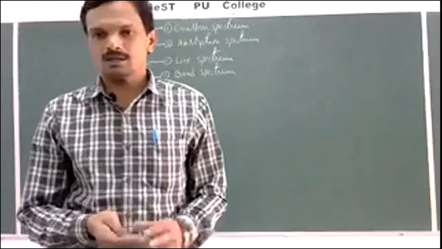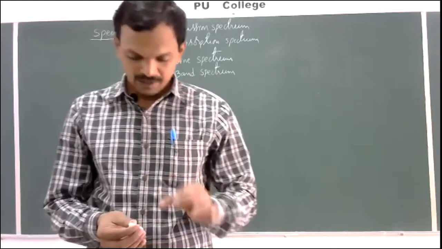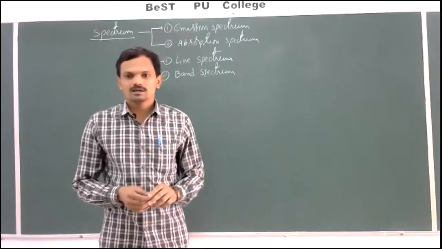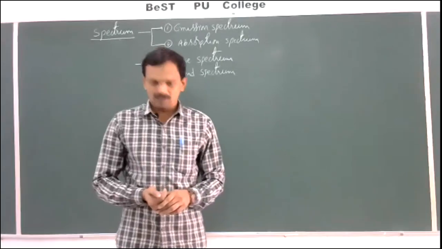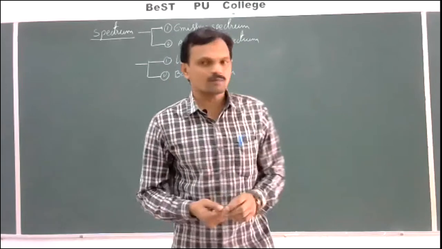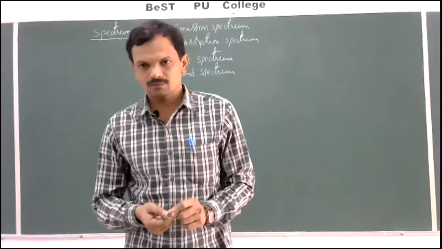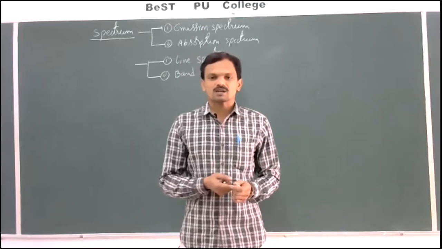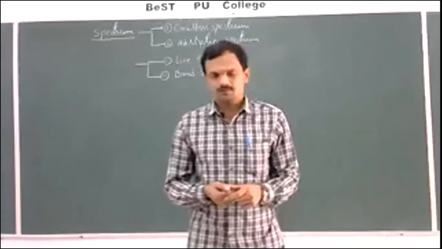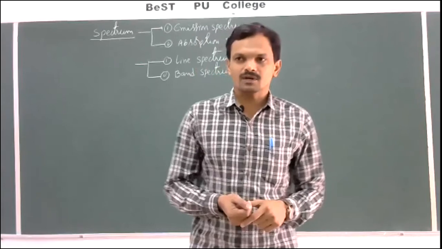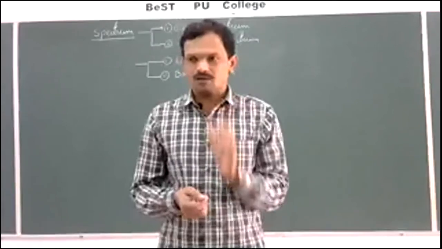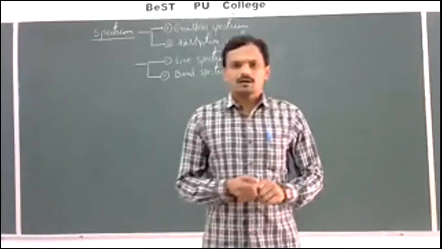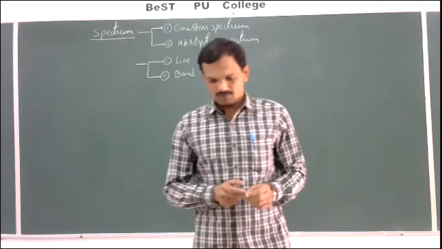In yesterday's class, we discussed spectrum. There are two types of spectrums depending on emission and absorption of radiation, known as emission spectrum and absorption spectrum. Emission spectrum is obtained due to emission of radiation, whereas absorption spectrum is obtained due to the absorption of radiation. Emission spectrum consists of bright lines on dark background, whereas absorption spectrum consists of dark lines on bright background.